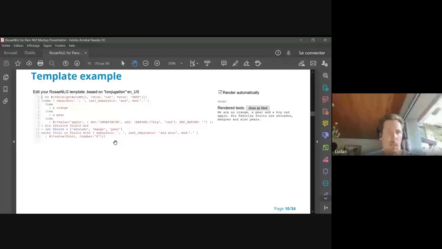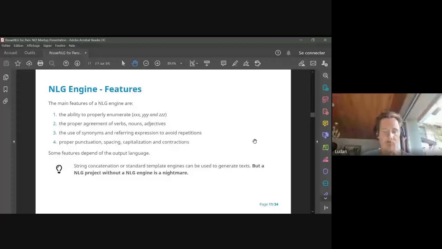I'm switching to slide 11. So what are the features expected from an NLG engine? In fact, there are 4 main features which are expected. The first one is the ability to enumerate elements, A, B, and C. We saw the example with the fruits just before. The ability to agree verbs, nouns, and adjectives. These are the 3 things we wish to agree.